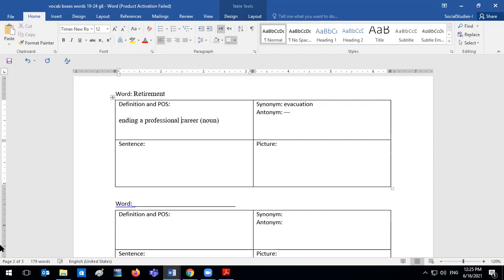Now, here I am including a synonym that means closely the same thing, but not necessarily in ending a job, where you're not reaching the age limit. I don't mean it in that sense, but in the sense of evacuating here means that you are stopping something or leaving something behind.